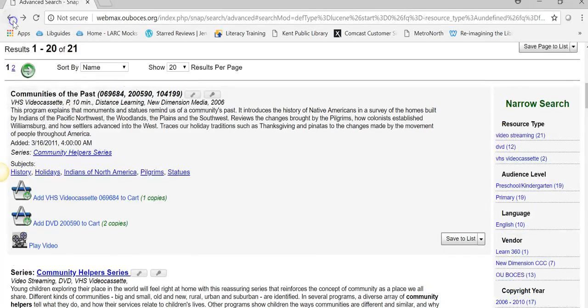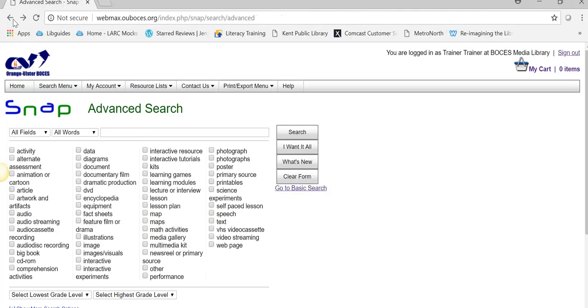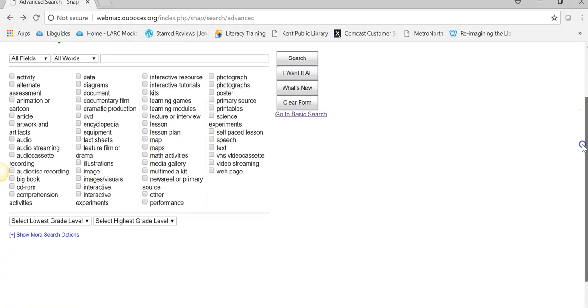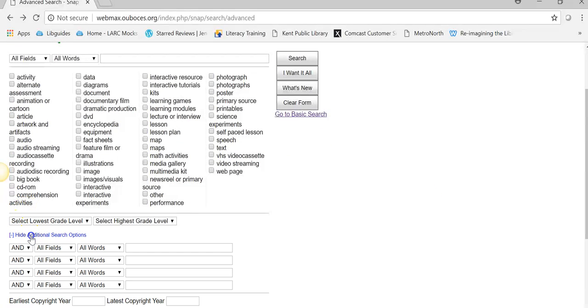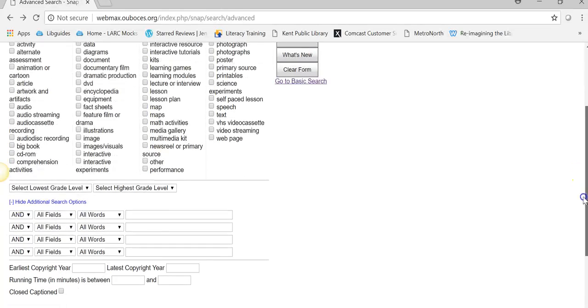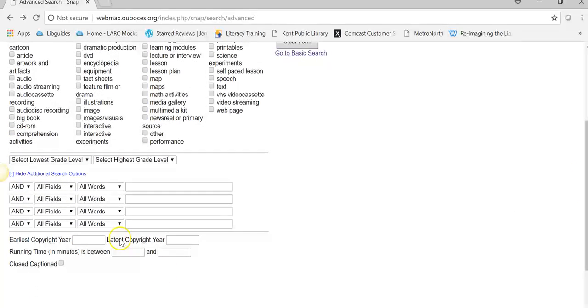I'm going to go back to advanced search, and I want to show you a few other things you can do in advanced search. If we click on the show more search options, this pops up. So you could put in copyright year, you could do running time, you could force it to include closed captioned resources.